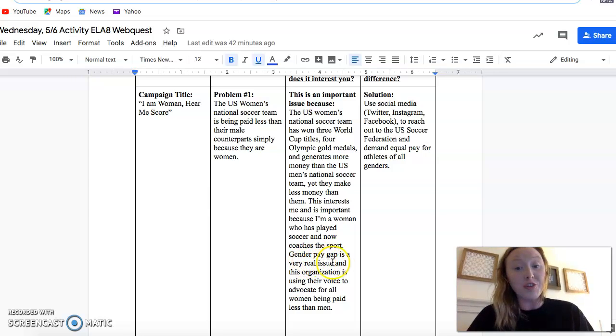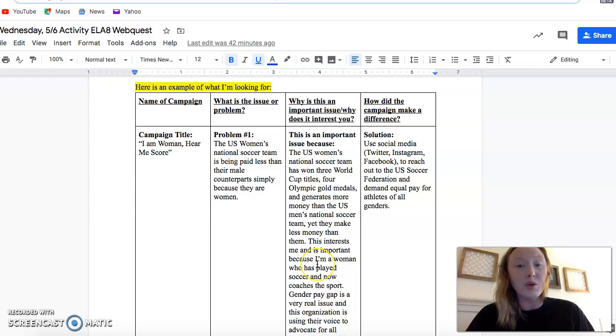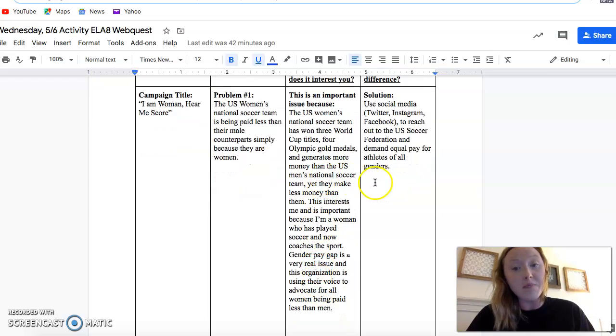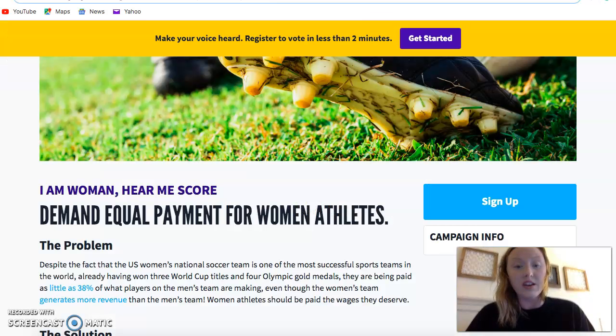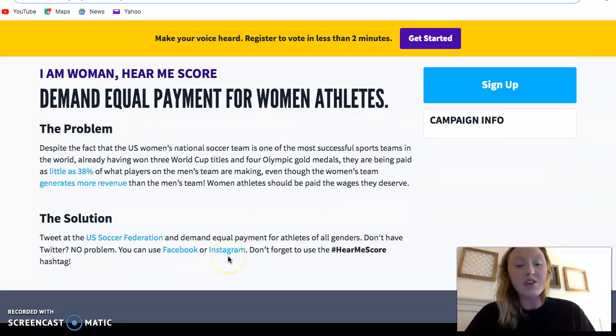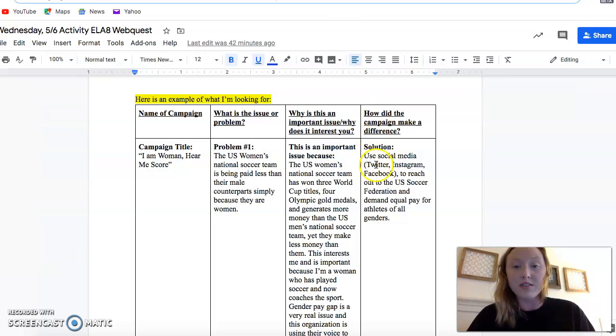Gender pay gap is a very real issue, and this organization is using their voice to advocate for all women being paid less than men. Okay, so that is why this issue is important and why it interests me. Make sure that you're also looking at the solution. The solution is mentioned right on DoSomething.org, but please make sure that you are not copying and pasting, that you are putting this into your own words.